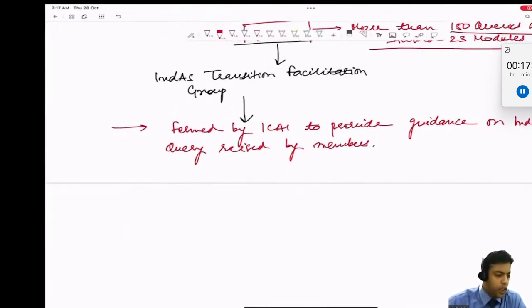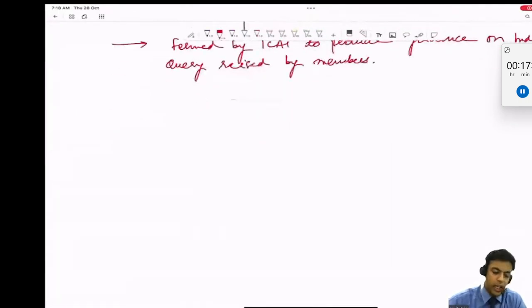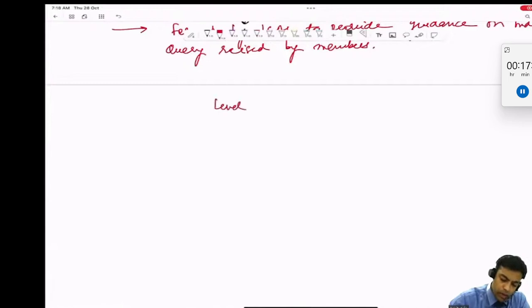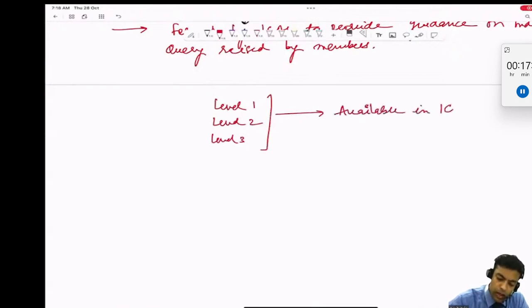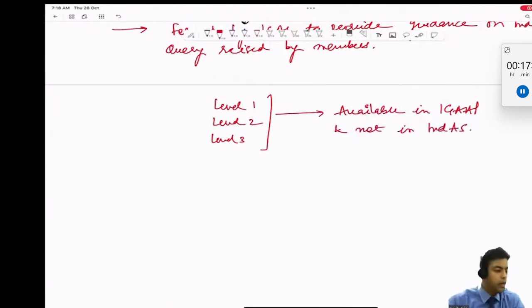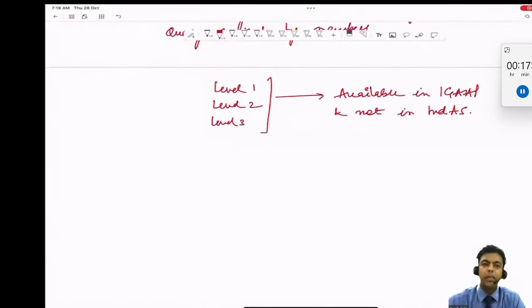Okay, a couple of doubts have been raised by the people. Prerna says, sir, are we also covering level 1, level 2, level 3 entities? Level 1, level 2, level 3 are available in Indian GAAP and not in INDAS, right, Prerna? The guidance for these companies is available under Indian GAAP, but under INDAS there is no such guidance. There is no level 1, level 2, level 3.